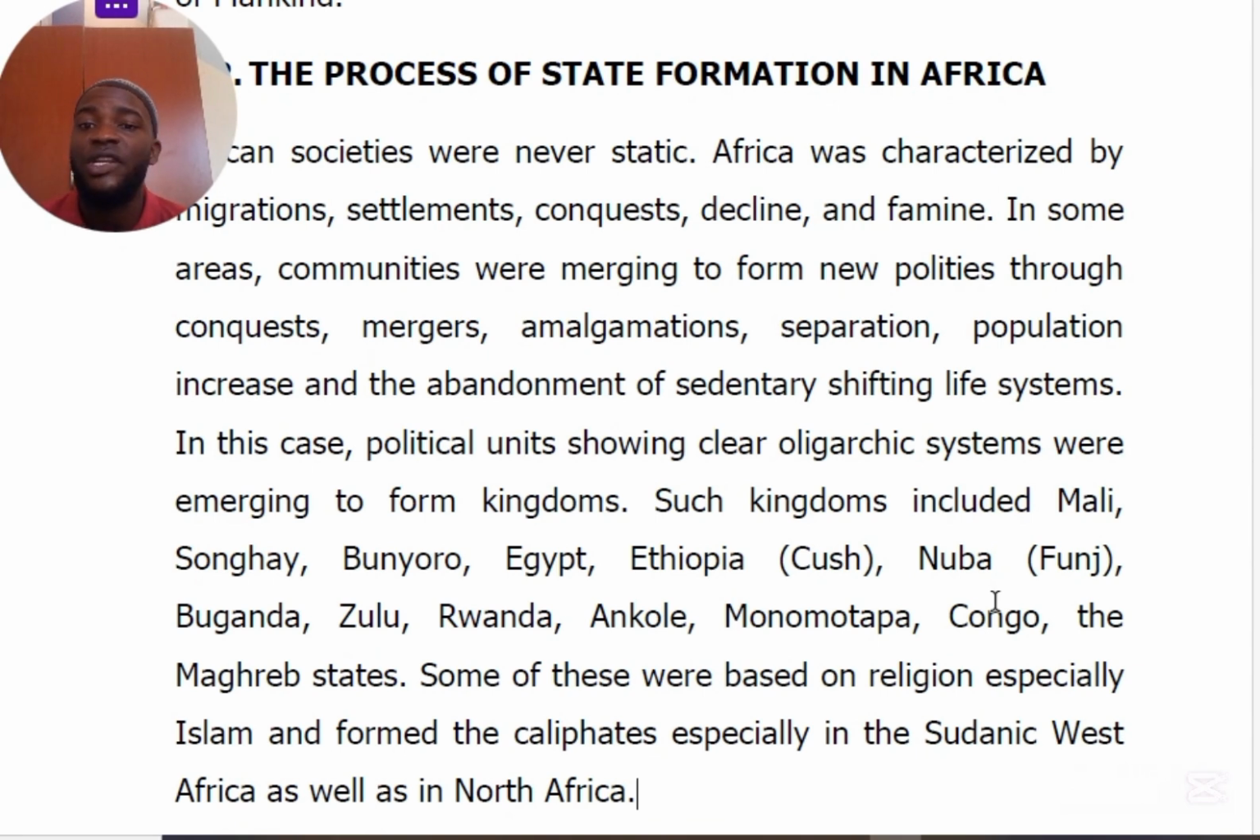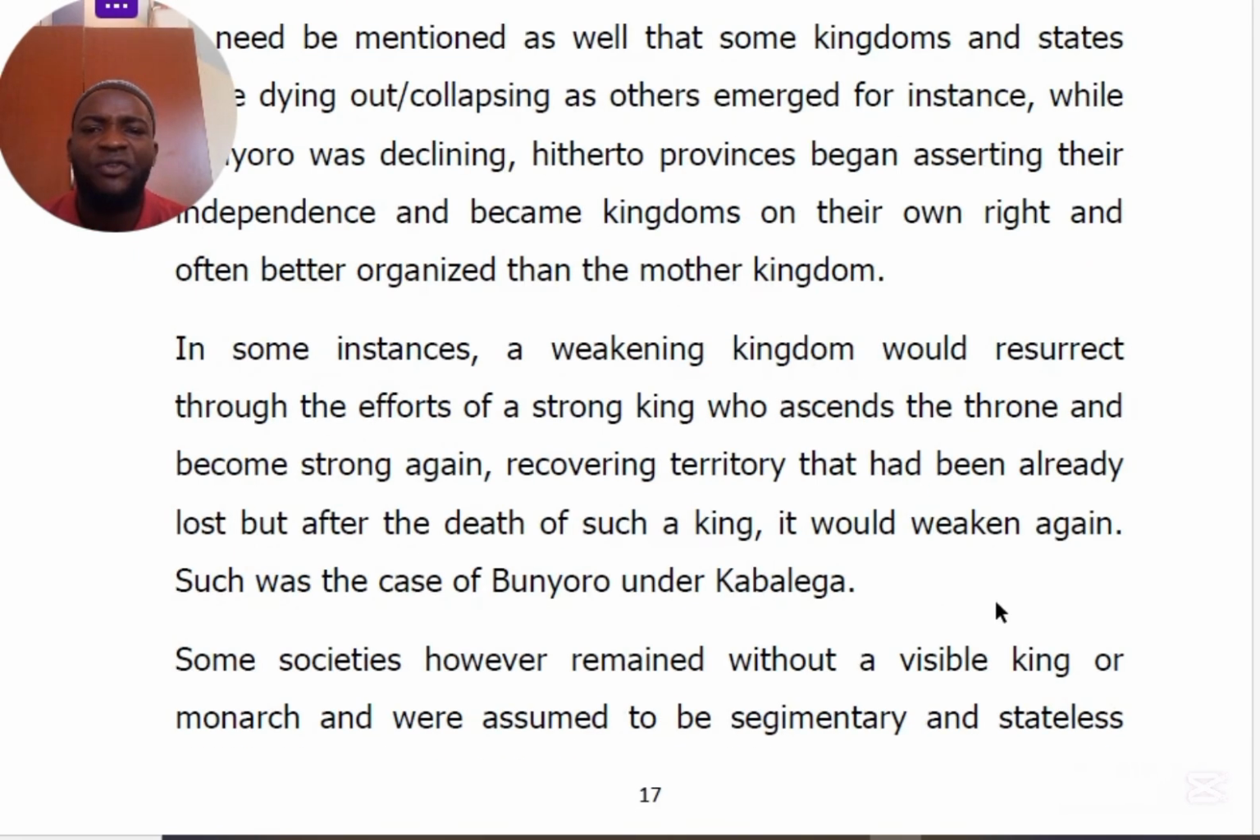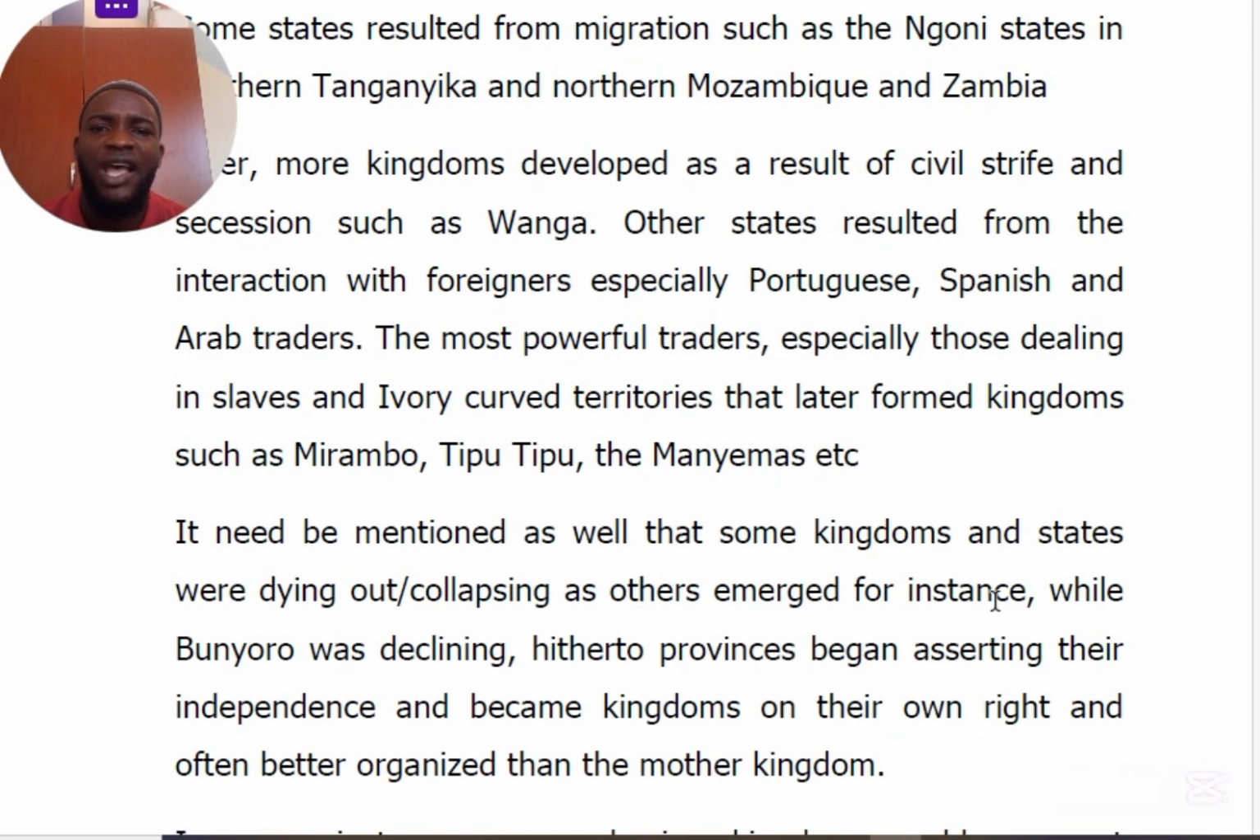Such kingdoms included Mali, Songhai, Bunyoro, Egypt, Ethiopia, Nubia, Buganda, the Zulu of South Africa, Rwanda, Ankole, and the Monomotapa kingdom. We have the Kong and the Mangbetu states. So this is the time when states were emerging; as others were collapsing, other societies were developing into states.